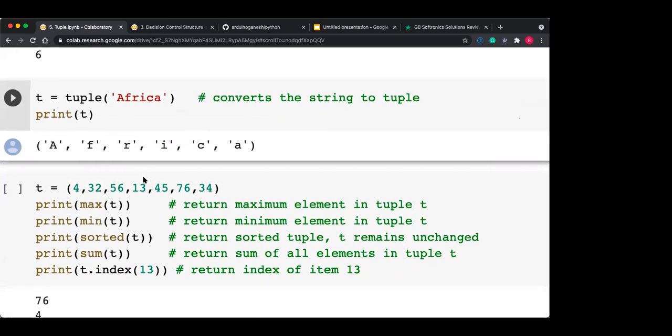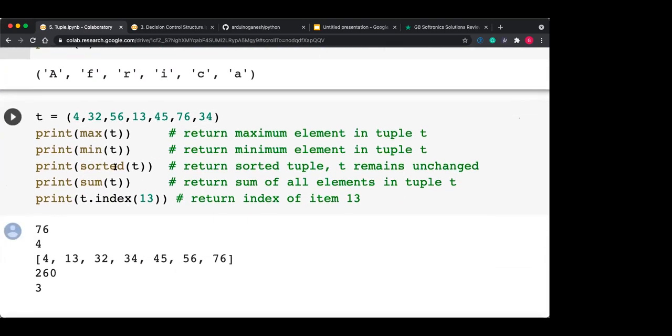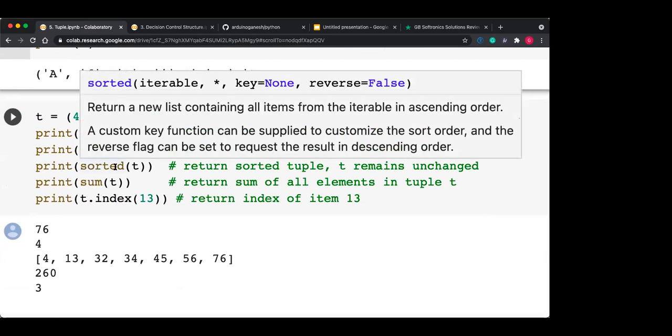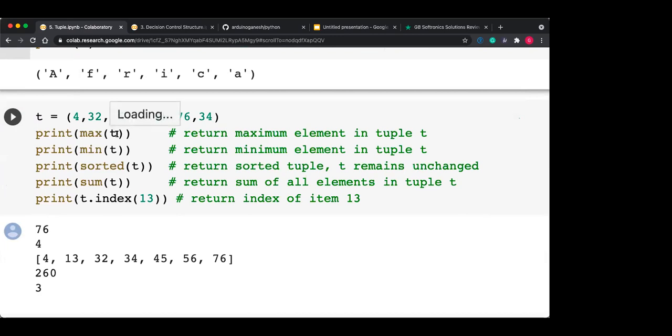Yes. And there are some functions that we have already seen for the list. That is max, it will return the max element. Min returns the min element. Sorted actually sorts the tuple, but the output you get is a list. You are not getting the output as a tuple.